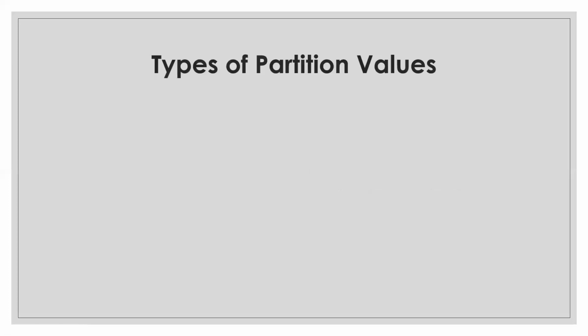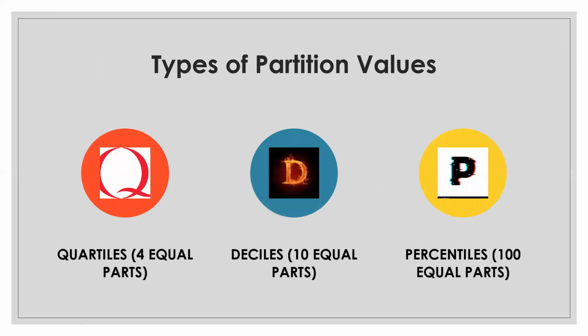What are the different types of partition values? As you all saw in the previous slide class, the partition values are of three types: quartiles, deciles, and percentiles. Quartiles divide the data into 4 equal parts. Deciles are nothing but, you must have heard the word decade, that is a period of 10 years.